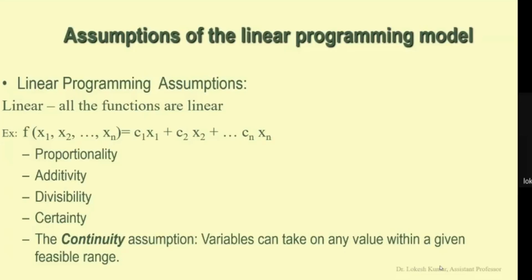So this function is linear. What is the meaning of linearity? It has some properties. One property is proportionality, second is additivity, third is divisibility, and then certainty and continuity. Continuity means a variable can take any value within a given feasible range of the variable.